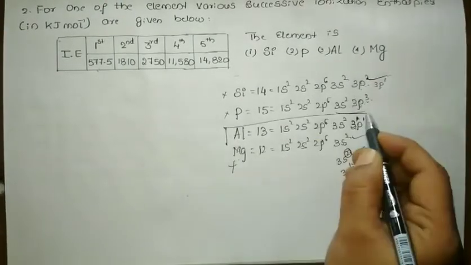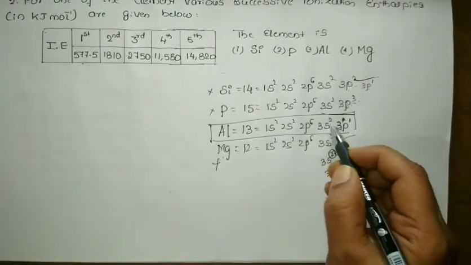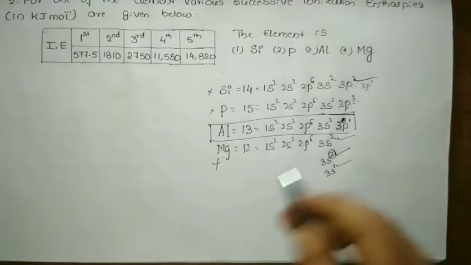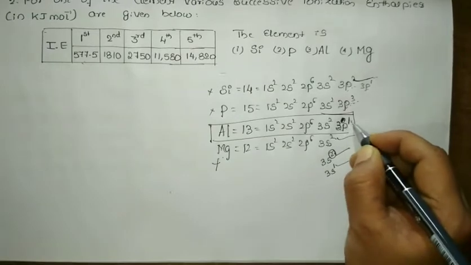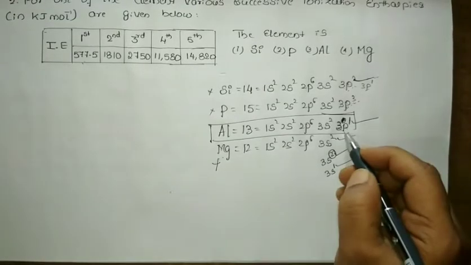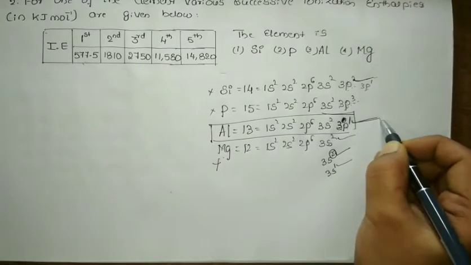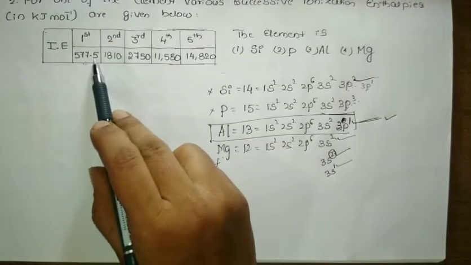So the only one left is aluminium. How? You can observe here we have 3s2 3p1. Dear students, it is 3p1. I can remove this 3p1 electron very easily because only one electron is present in a p orbital. That is fine, and the value 577.5 is somewhere matching.